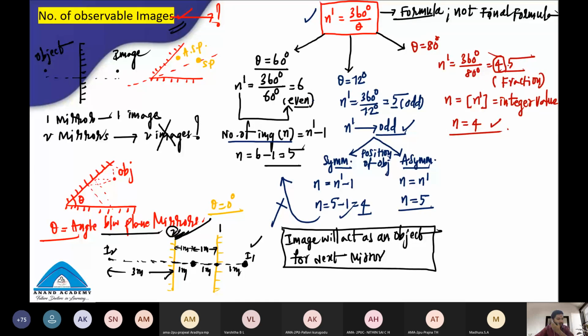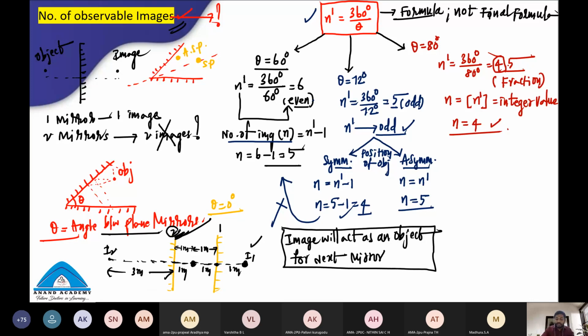When you go to the dressing room, the trial room in a shopping mall, there will be two mirrors: one mirror in front of you, one mirror behind you. How many images will be formed by those two mirrors? Infinite number of images will be formed, right?